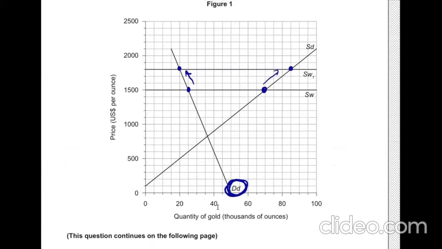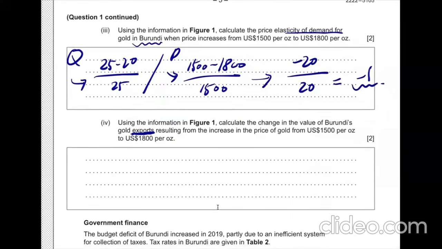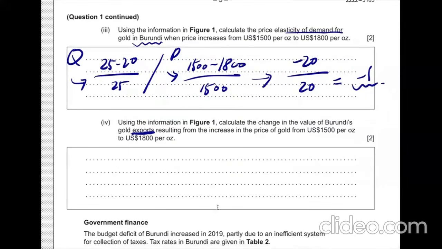The gap between the domestic demand and the domestic supply is going to be the export. This is the previous export, and this is the export after the price increase. If that is understood, previously it is 70, 25, 100, 1,500 the price, and mind the unit.